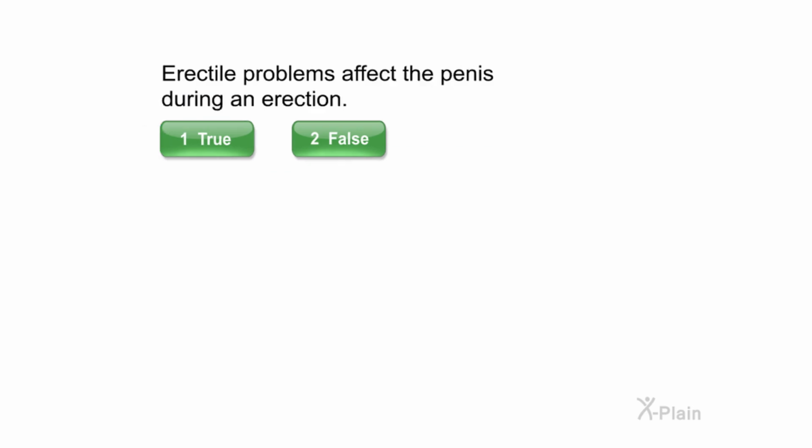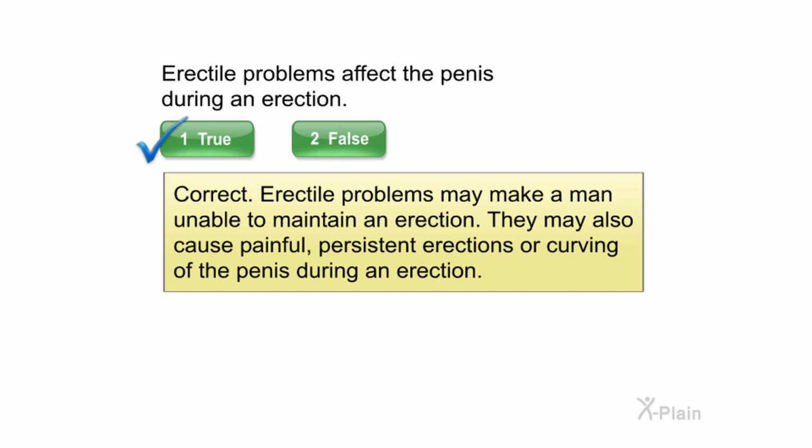Erectile problems affect the penis during an erection. Select true or false. Correct. Erectile problems may make a man unable to maintain an erection. They may also cause painful, persistent erections or curving of the penis during an erection.